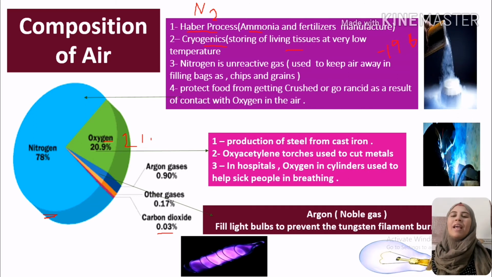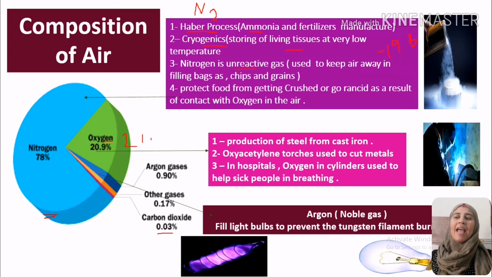So we are talking about very cold gas. We can use it for keeping the living tissues or storing the living tissues at very low temperature. Nitrogen is unreactive gas. We said it before. The bond between two nitrogen atoms is a triple bond. 1, 2, 3. So we have a strong triple bond. To start a chemical reaction, we want to break the triple bond.